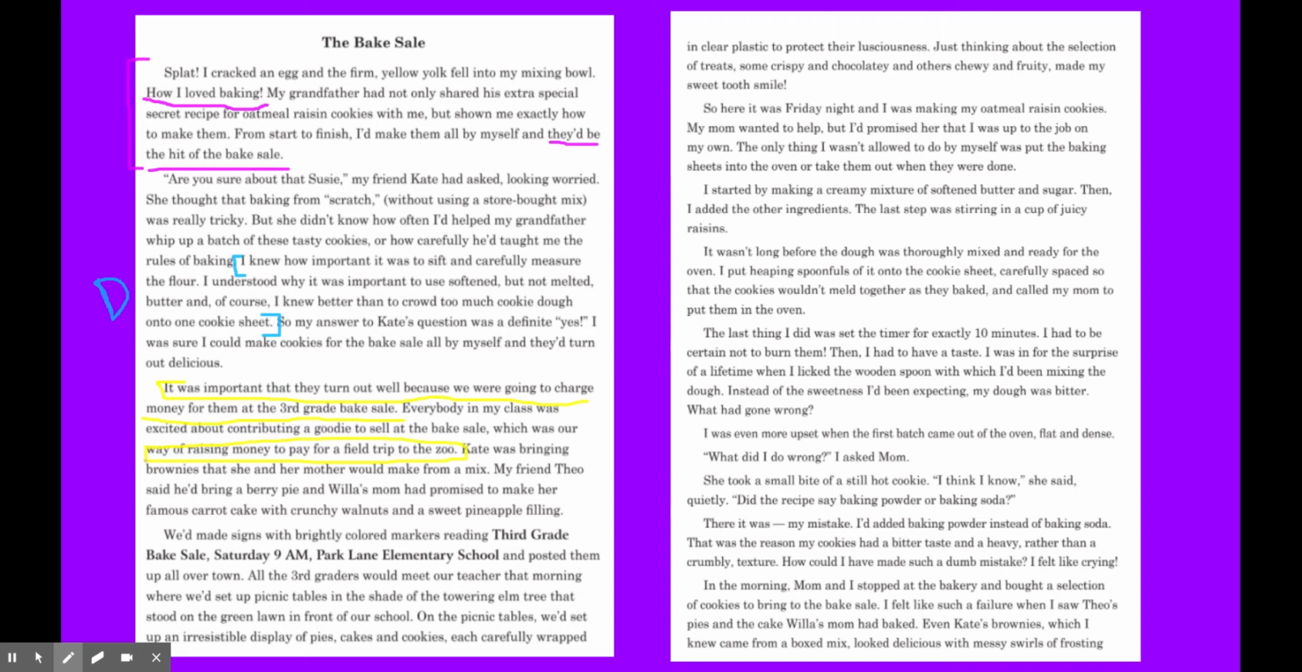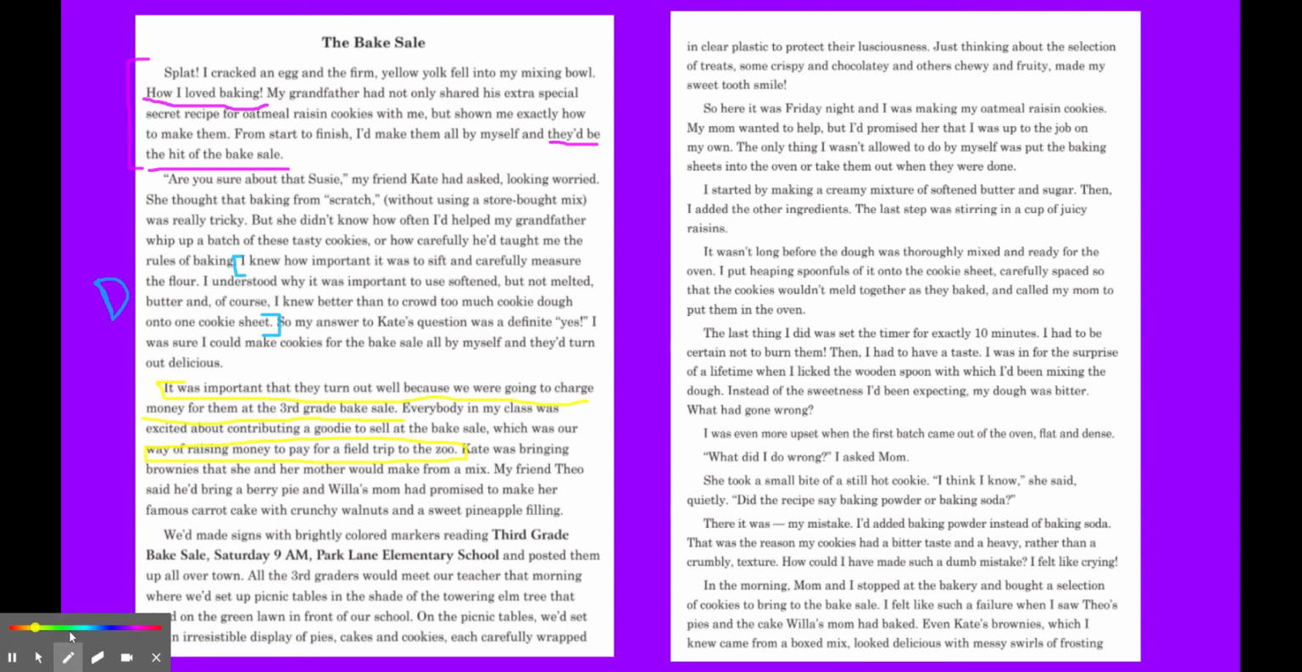Kate was bringing brownies that she and her mother would make from a mix. My friend Theo said he'd bring a berry pie, and Willa's mom had promised to make her famous carrot cake with crunchy walnuts and a sweet pineapple filling. We'd made signs with brightly colored markers reading third grade bake sale, Saturday 9 a.m., Park Lane Elementary School, and posted them up all over town.